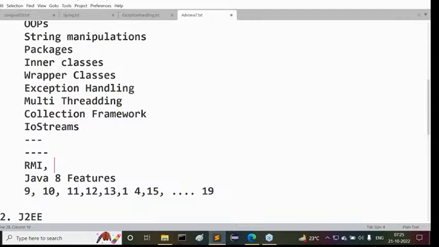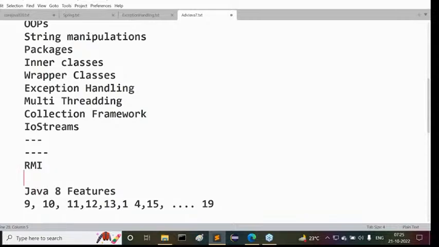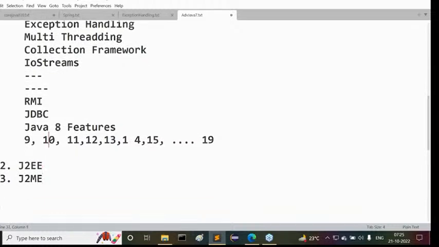What is the technology here? Try to understand it. In Core Java, another technology that people in general neglect is JDBC. Today, I'm going to talk about JDBC also, but we have to understand the location of JDBC. The location of JDBC is the J2SE part only.